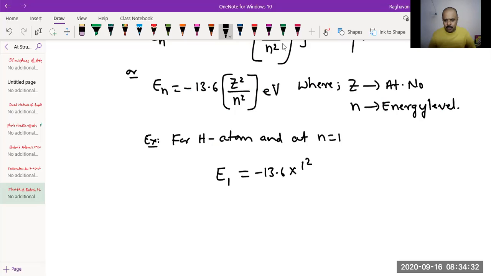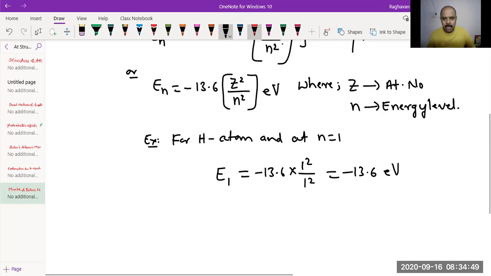So E1 is equal to minus 13.6. What is that? For a hydrogen atom, 1 square. And we have taken first energy level to calculate. So 1 square. So it becomes minus 13.6 electron volt. What do you mean by this?